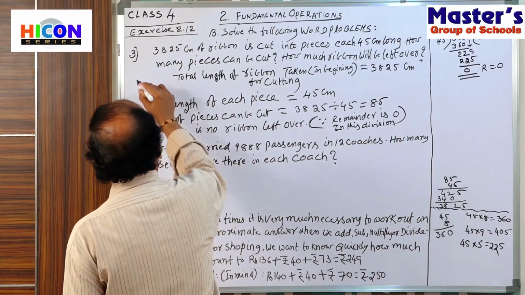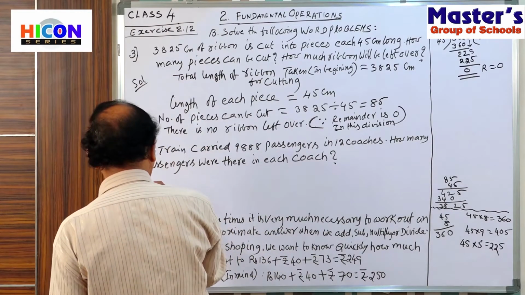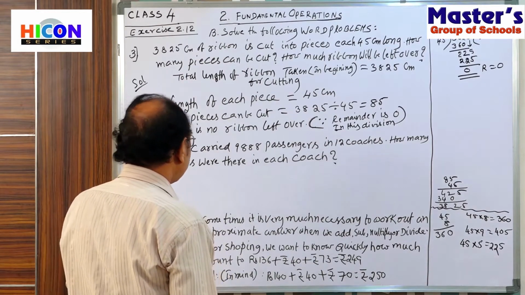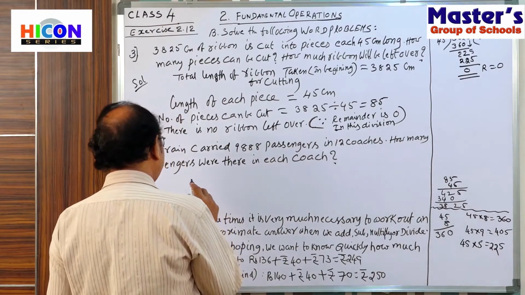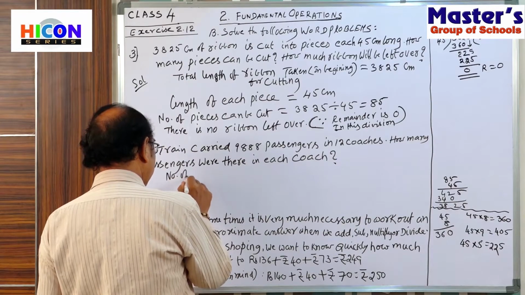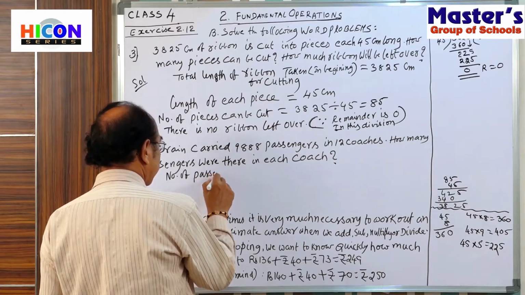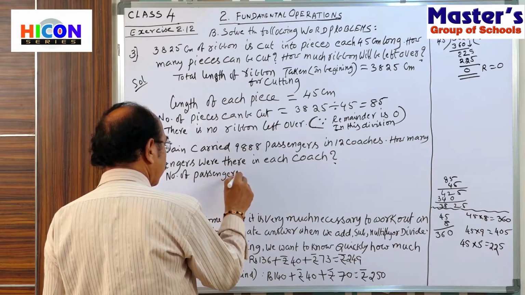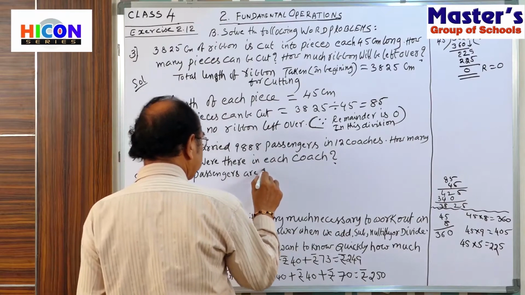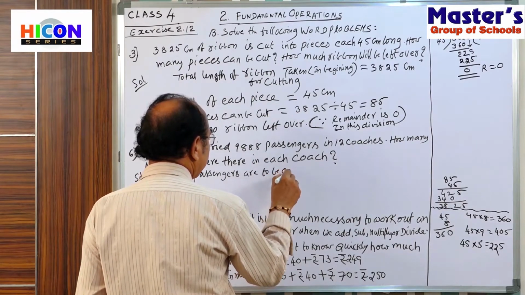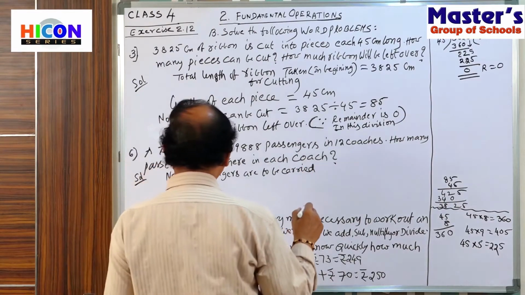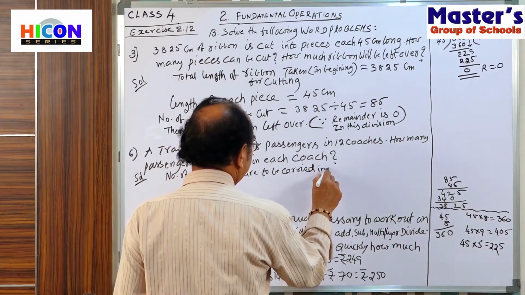So here, solution. Number of passengers to be carried in a train.